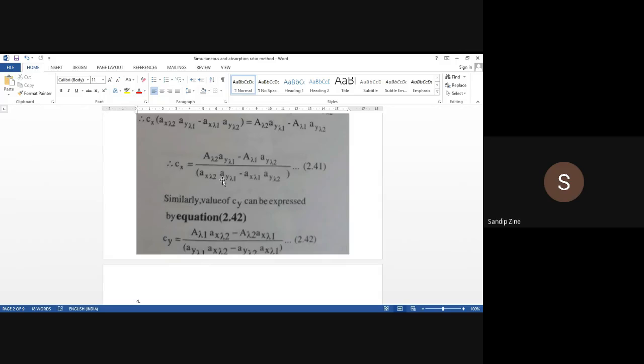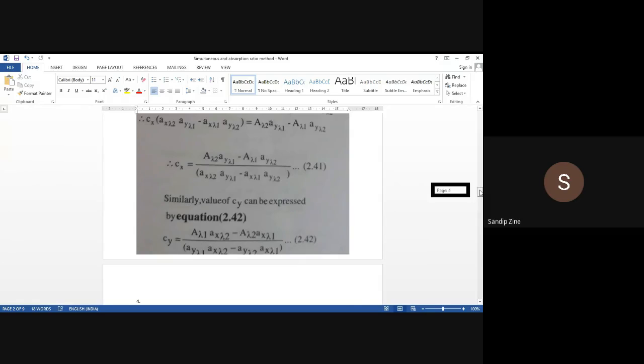The calculation becomes more complex as the number of components, and consequently the number of equations, increases. So in this way we see by which means we can find out the concentration of Cx and Cy.